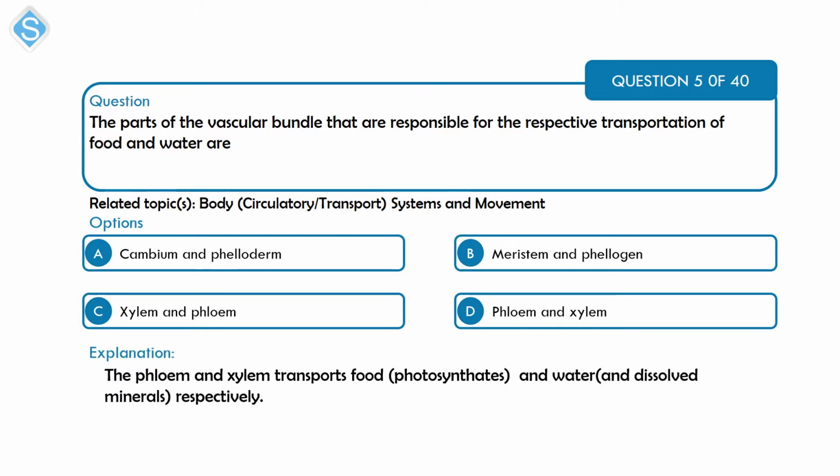Okay, so the vascular bundle basically is comprised of the conductive tissues in plants. The phloem is the conductive tissue that carries the food manufactured from photosynthesis, while the xylem transports the water. So now for questions like this, you have to be very, very careful of the order. So the order here is food and water. So for food, you have the phloem, and for water and dissolved minerals, you have the xylem. So that makes D the correct option. Be wary of option C. The order is wrong here. The xylem is for water and the phloem is for food.